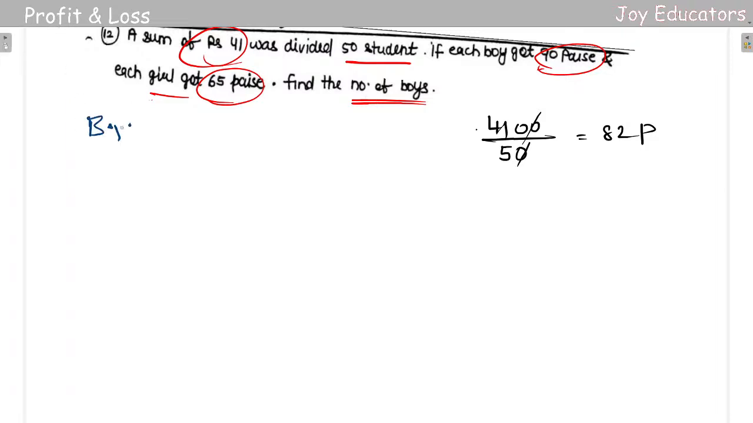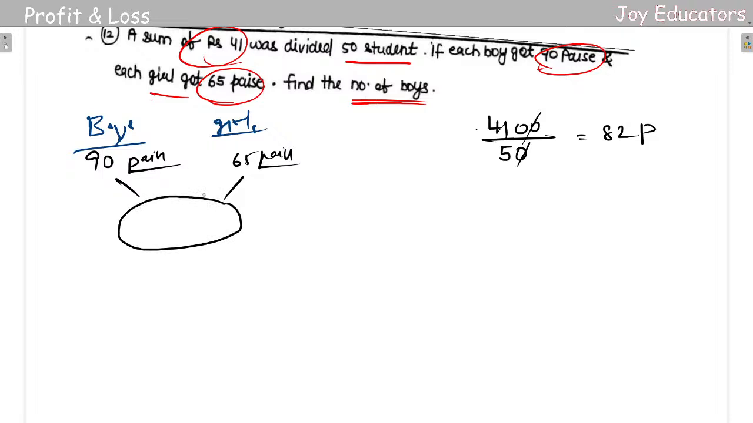So boys, girls. I don't know why it's writing like this, but I'm writing properly. Okay, boys have 90 paisa, and girls have 65 paisa. So what I'm going to do here is I also got the mean of these two. So boys 90 paisa, girls 65 paisa.